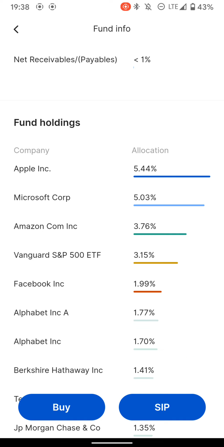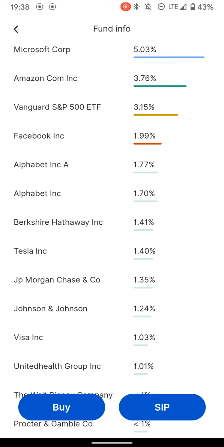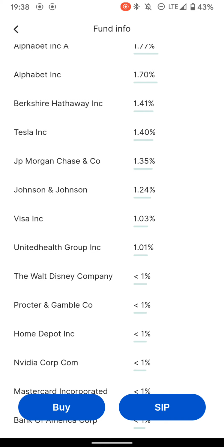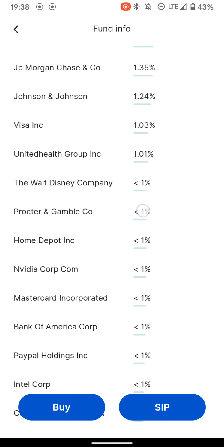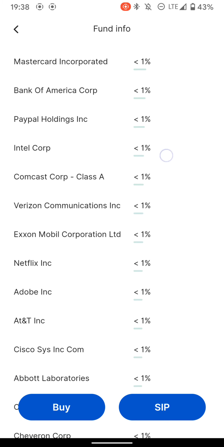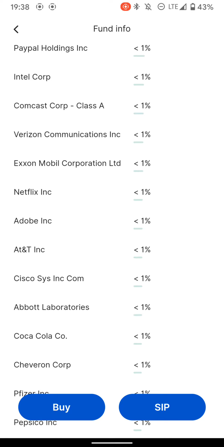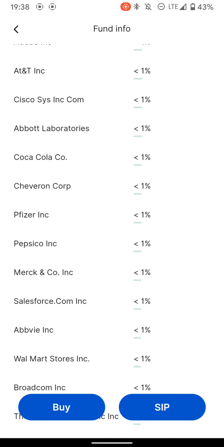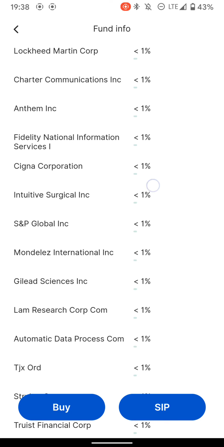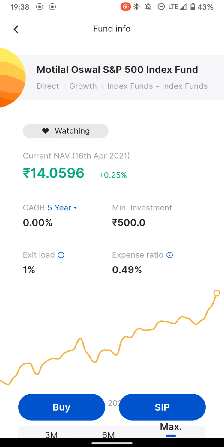Apple, Microsoft, Amazon, Facebook, Alphabet, which is Google's parent organization, Tesla, JP Morgan, Visa, Johnson & Johnson, Procter & Gamble, Home Depot, Nvidia, MasterCard, Bank of America, PayPal, Intel, Verizon, Exxon, Netflix, Adobe, AT&T, Coca-Cola, and many more companies, almost 500 companies. So if I create an SIP in Motilal Oswal S&P 500 index, I'm definitely going to benefit.